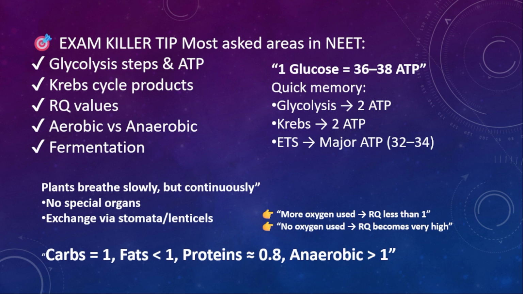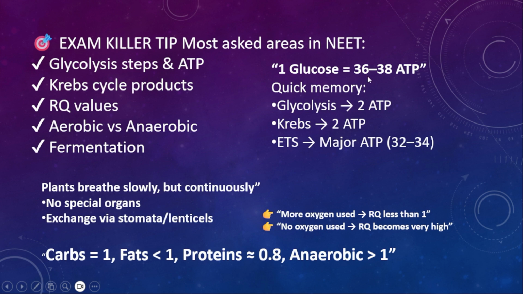The most asked areas in NEET: you may get questions from glycolysis steps and ATPs, Krebs cycle products, RQ value, and aerobic versus anaerobic fermentation. These are the main areas where you can expect questions.